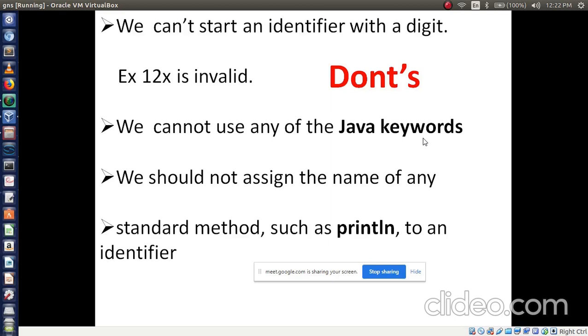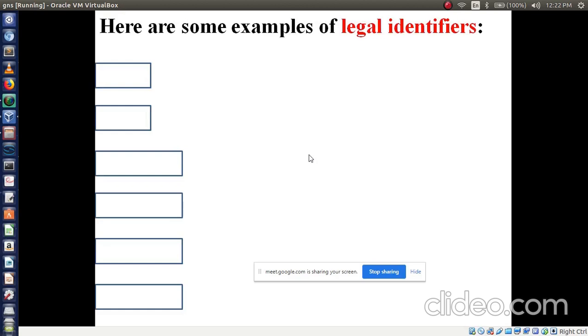Have you seen the keywords, the 50 keywords? Then we should not assign the name of any standard method such as println. Int println we cannot define. Println is a method, or print is a method, so int println is not going to be defined. These are strict rules to follow while creating or defining variable names or identifiers.